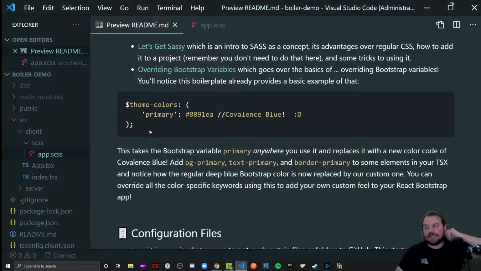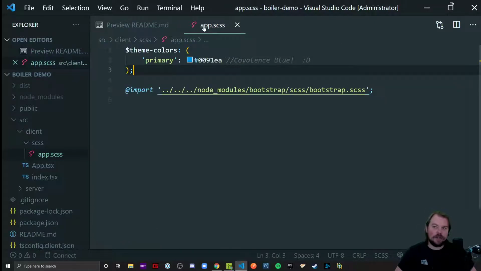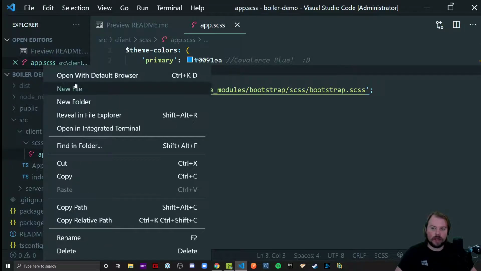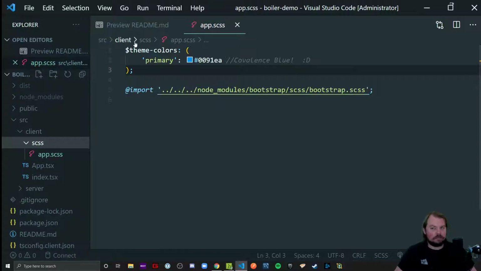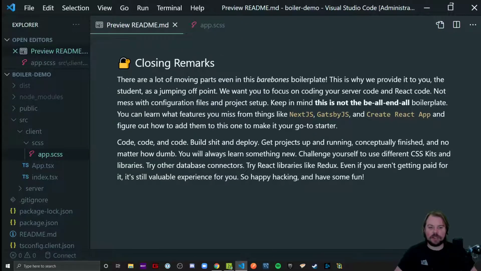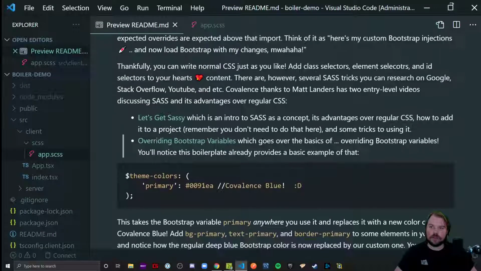So if you want to mix in styled components, it's actually pretty easy. If you want to write inline styles in your elements, also totally fine. But since Sass is in here, you might as well try and stick to keeping styles in your Sass files here, which you can make more of and import them where needed. And that's it. Just have some fun styling the project right there. So yeah, very, very cool.